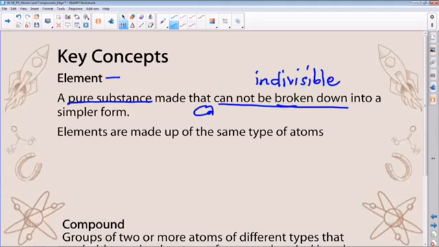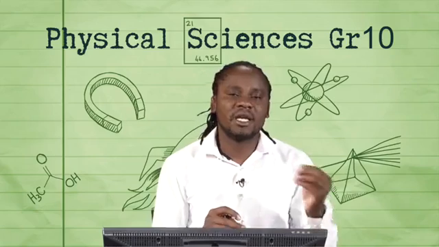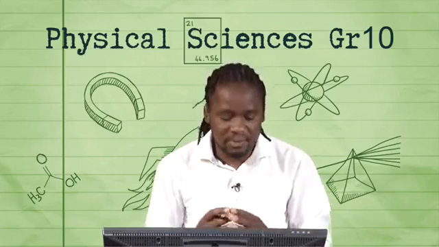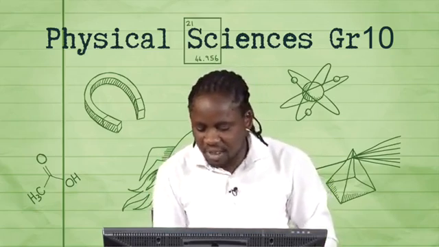So an example is calcium. We can take gold as an example. We can take silver. Any substance that we find in the periodic table can serve as a typical example of a pure substance, which we refer to as an element. Hence, we refer to it as the periodic table of elements. Right. Elements are made up of the same type of atom.